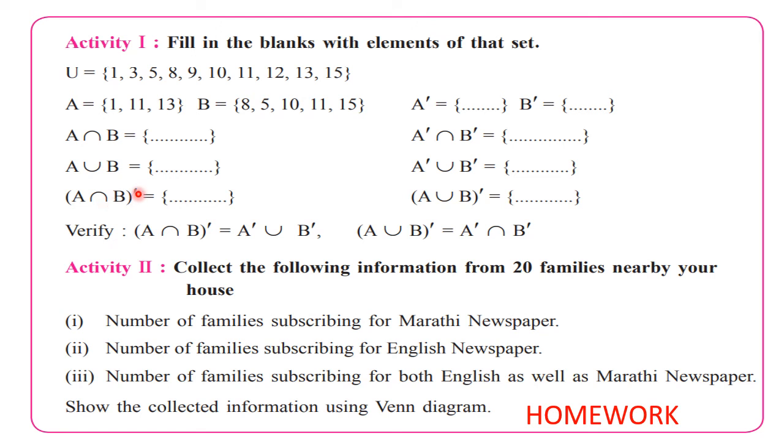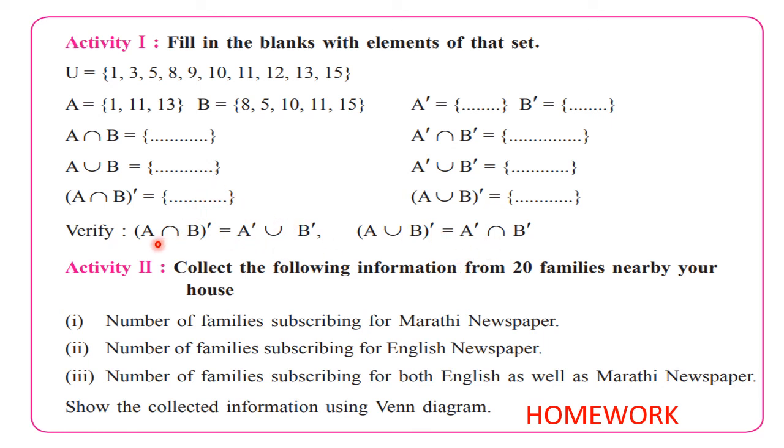Then A intersection B complement. So see, this intersection you have found out, and make use of the universal set. And from these two sets you can write down this. Similarly, from A union B and from U you can write down A union B complement. And after writing all these, you can verify these two relationships. They are called De Morgan's laws. This is the first law and this is the second law. Okay. So these two are called De Morgan's laws which you can verify from here.